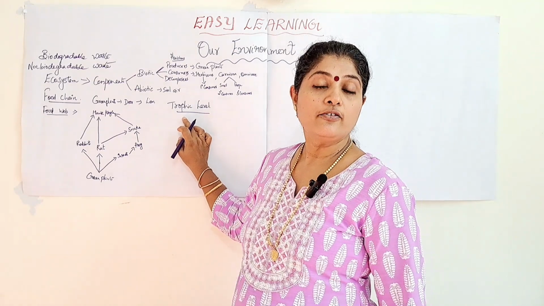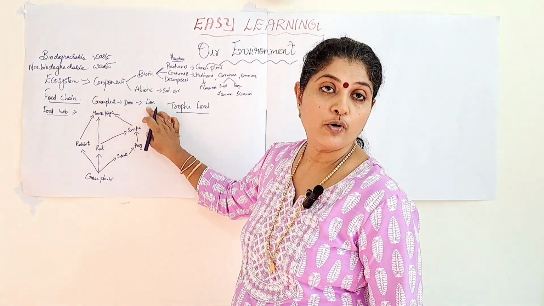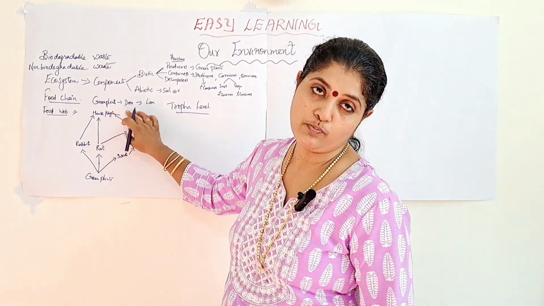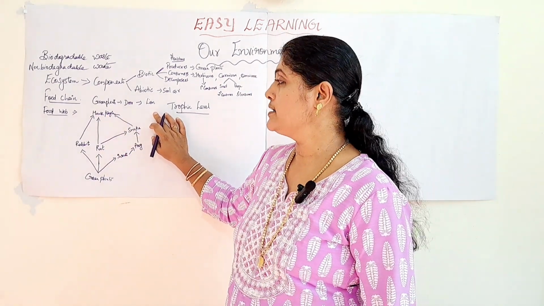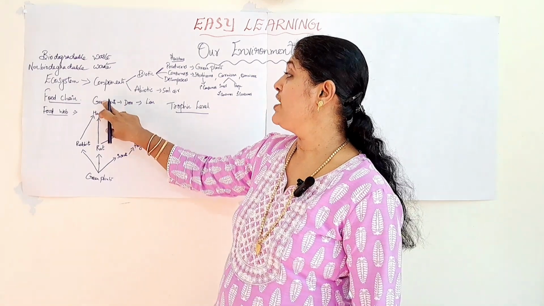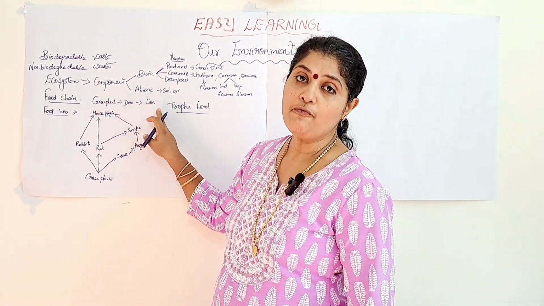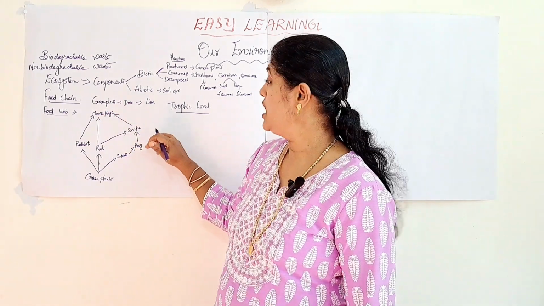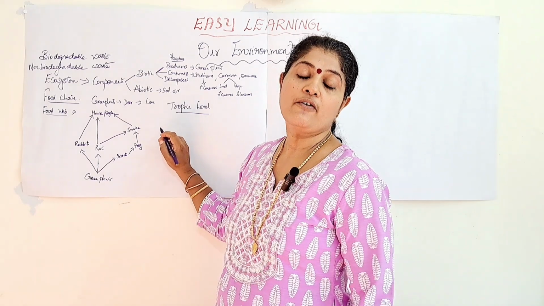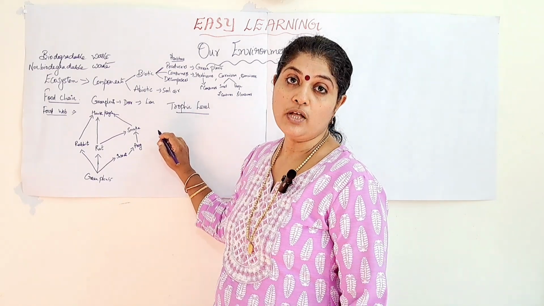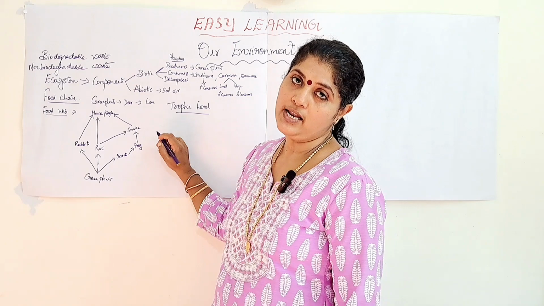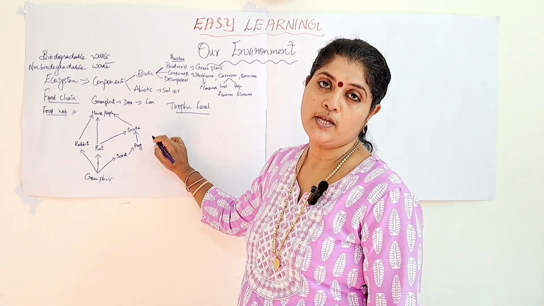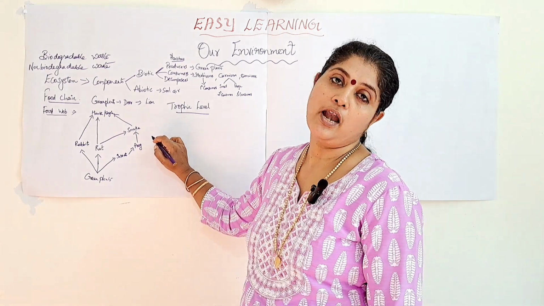Well, how can you define trophic level? The various steps in a food chain in which the transfer of energy takes place. Transfer of food takes place from one organism to the next organism. So different steps are there in the food chain. Each step is known as a trophic level. The first trophic level will always be the producers or green plants. Second trophic level comes the herbivores. Third trophic level comes the small carnivores, and fourth trophic level comes the large carnivores.